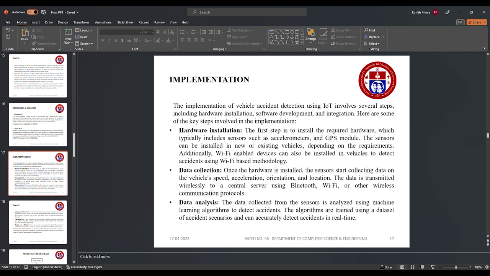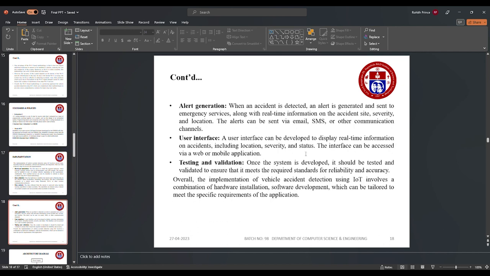Data analysis. After the collection of the data from the sensors, it will be analyzed by the data analyst, and if it detects something, then it sends an alert to the mobile application, which is the user interface. And if nothing happens, then we have to test again and validate again.